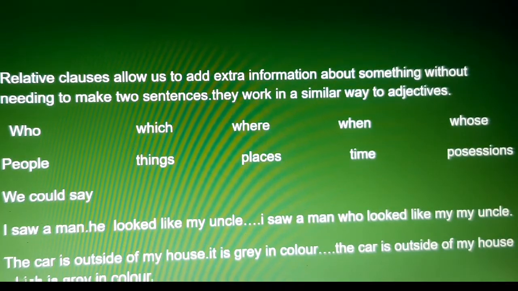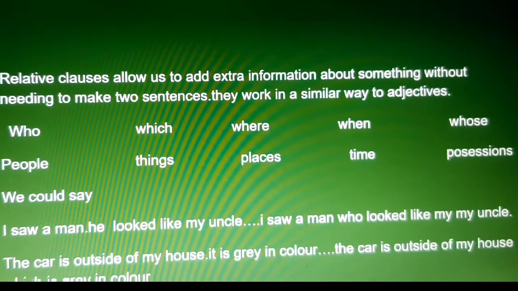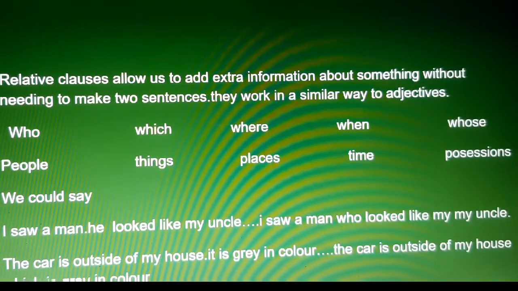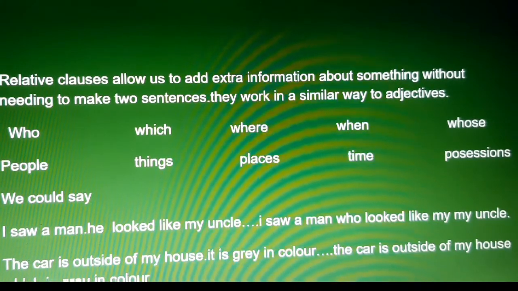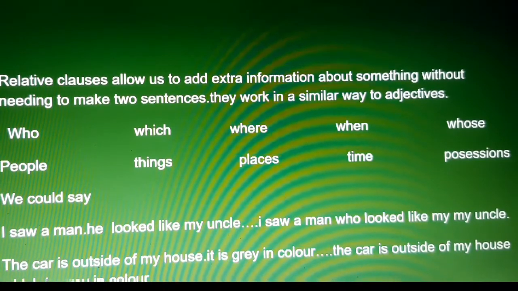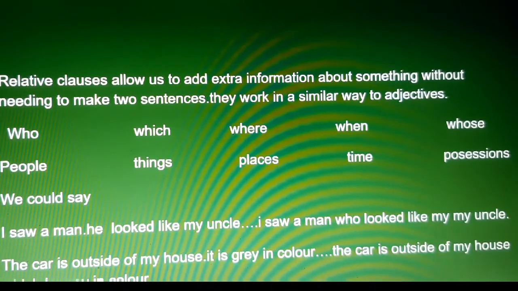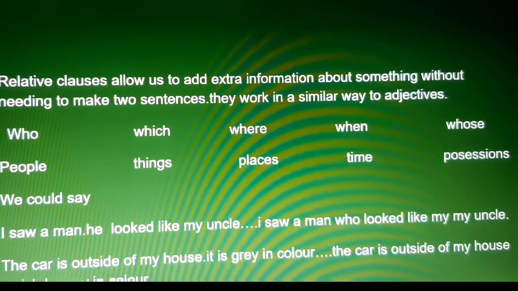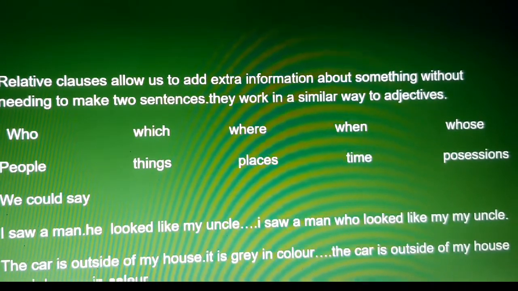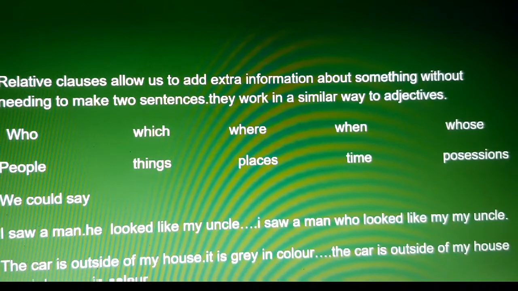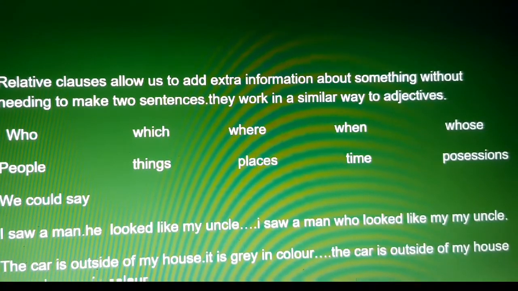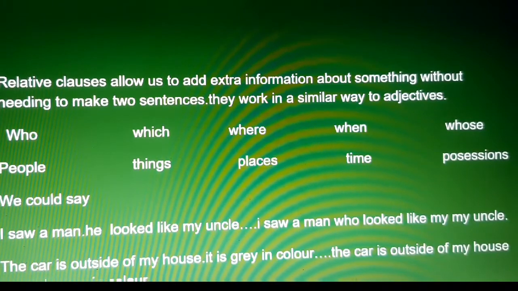Today we are going to learn about relative clauses. Relative clauses allow us to add extra information about something without the need to make two sentences. By using these relative pronouns, we can write as one sentence.